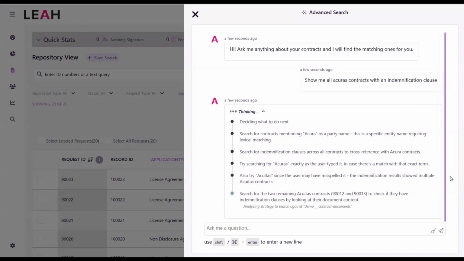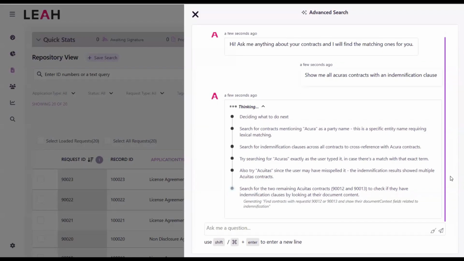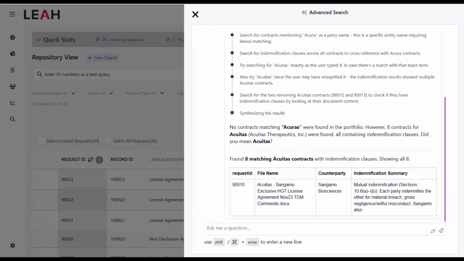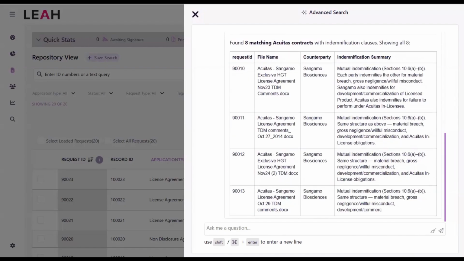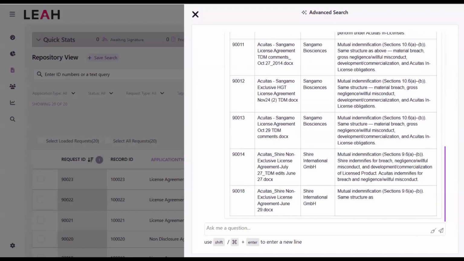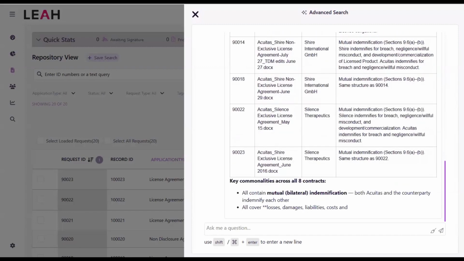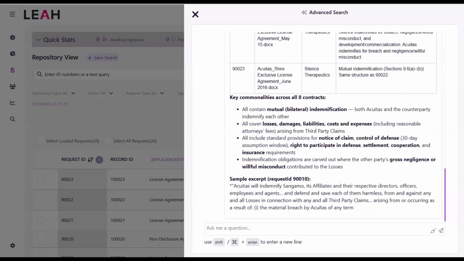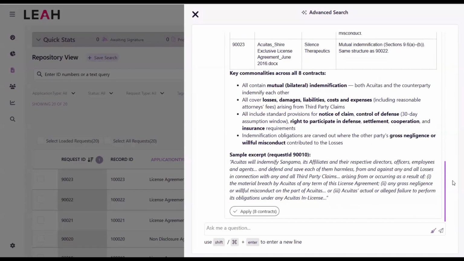Remember that typo I mentioned? There's no Acura in the portfolio, but rather than return nothing, Leah spots the close match, Acuicus Therapeutics Inc., and asks, "Did you mean Acuitas?" She caught the typo, understood the intent, and returned the set. 8 Acuitas Shire license agreements, each with mutual indemnification language around Section 9.6, summarized back to me. A rough misspelled question still lands on exactly the right contracts.